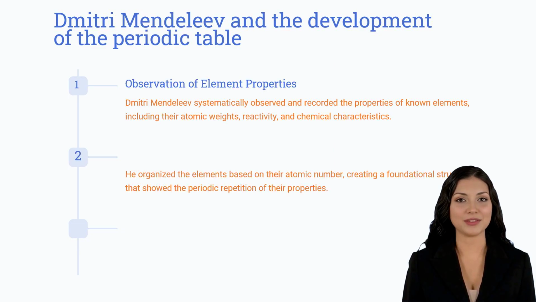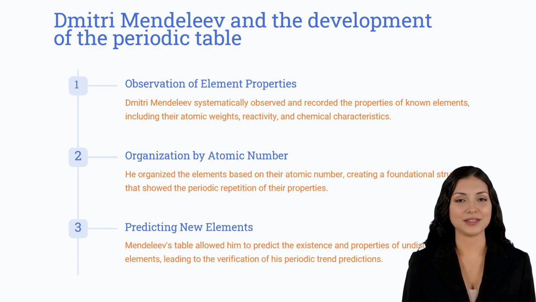Dmitry Mendeleev developed the periodic table of elements in the 19th century as a tool for understanding the behavior of different chemical elements. It is based on the atomic number and properties of each element. Mendeleev noted the atomic weights, reactivity, and other chemical characteristics of known elements, and organized them in a table based on their atomic number, revealing the periodic repetition of their properties. This discovery paved the way for modern understanding of the behavior of different elements.